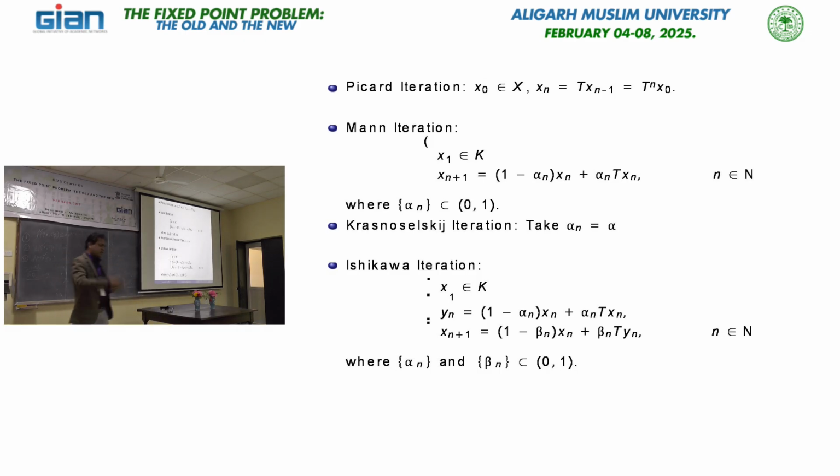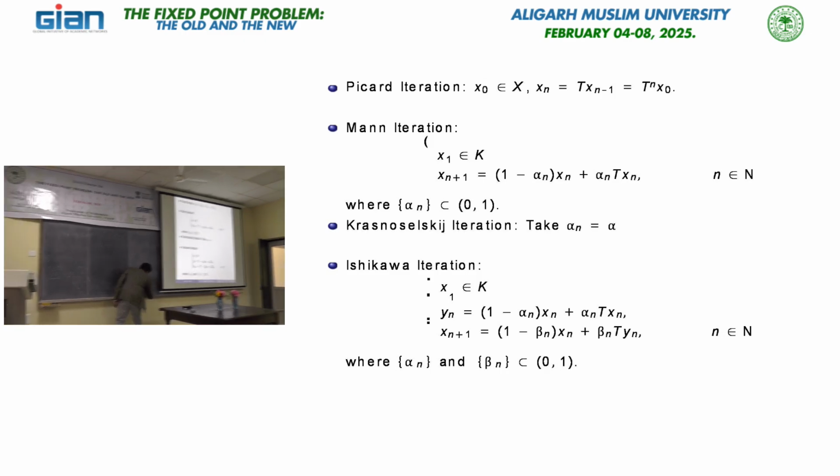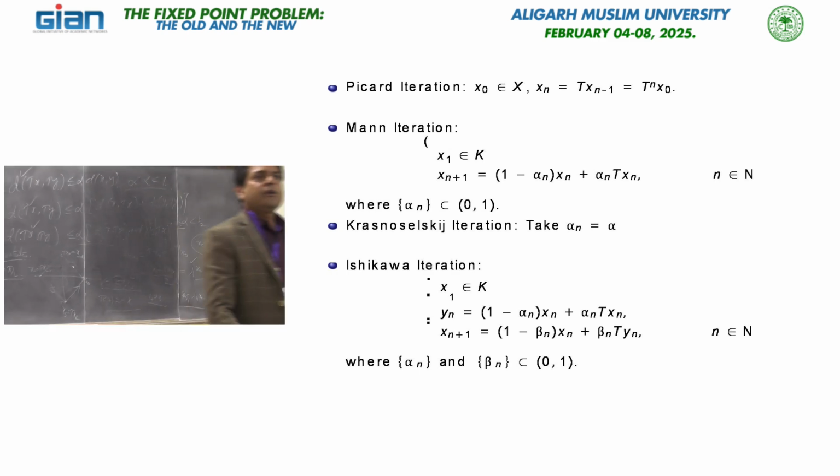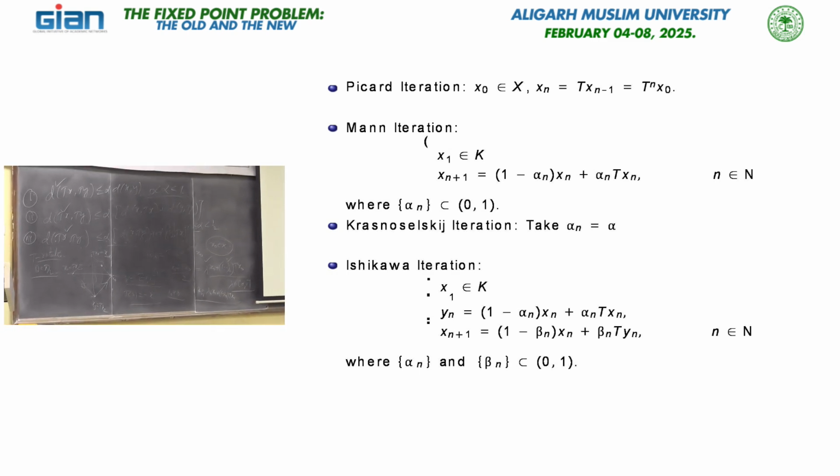But again we have larger classes of operators, like pseudo contractive operators, you people know about those, and pseudo monotone operators and other things. Even for Mann, if I have the sequence x n plus 1 equals lambda n x n plus 1 minus lambda n T of x n, for a discontinuous operator this fails, of course.